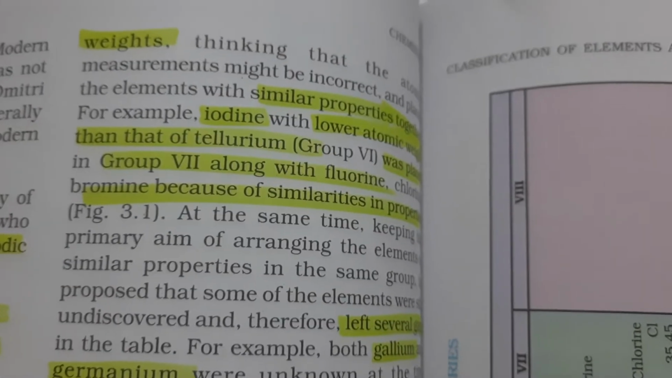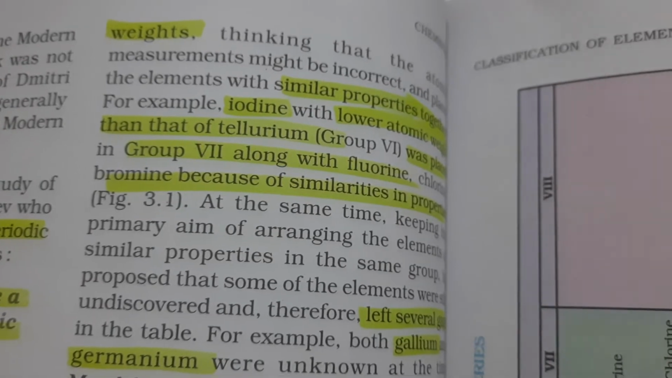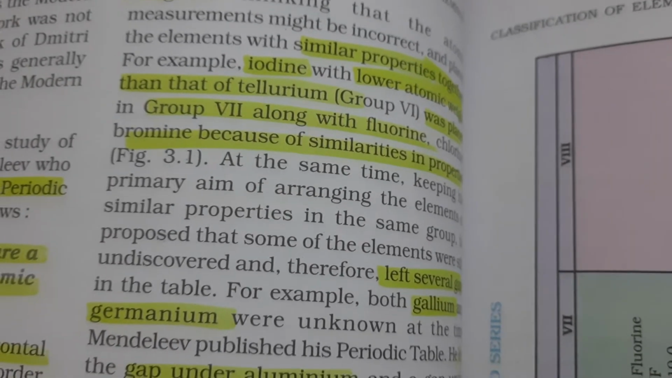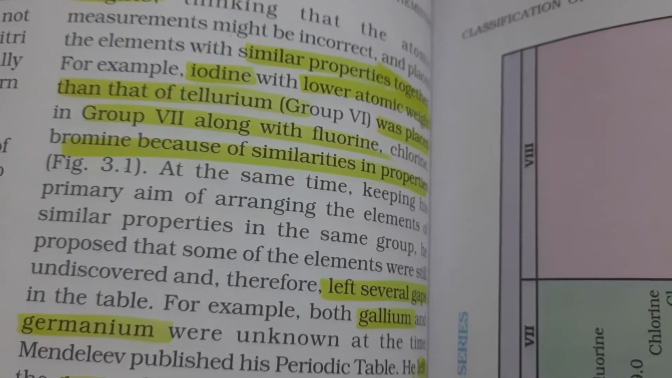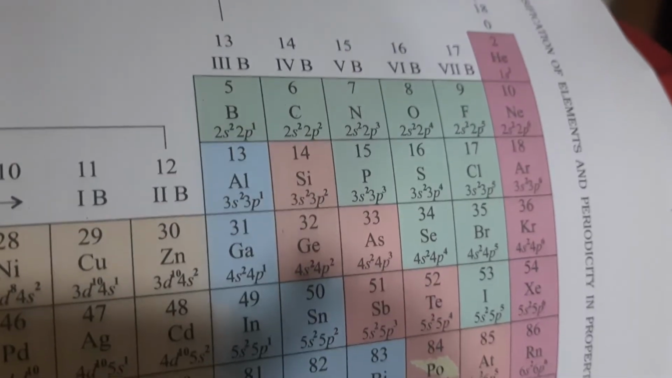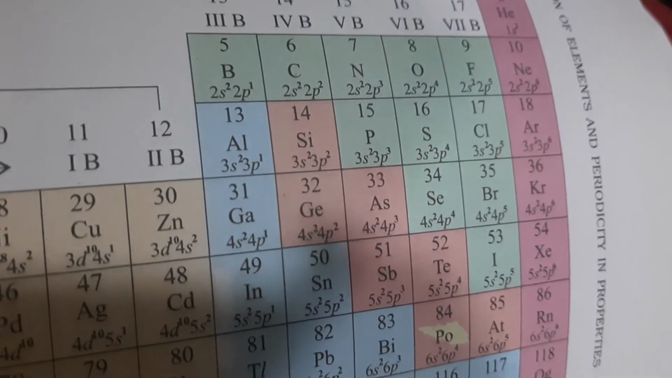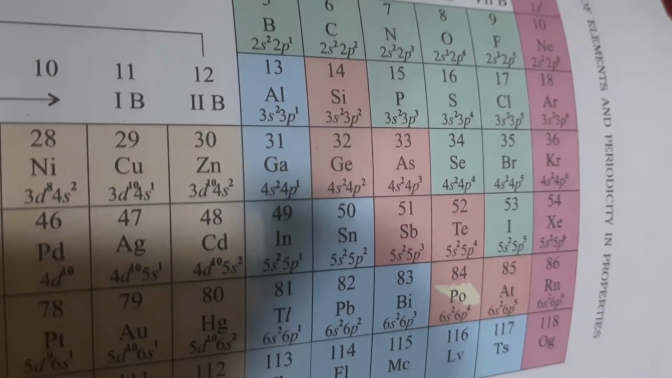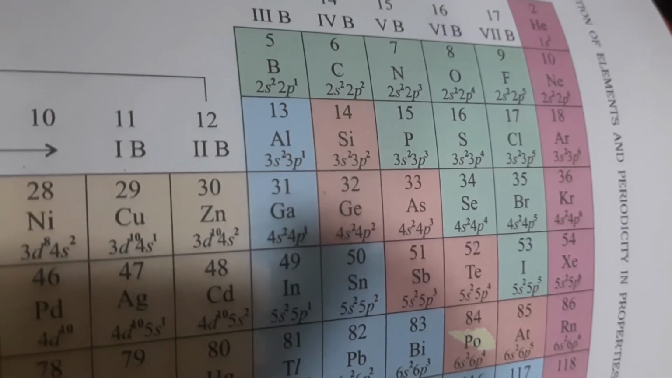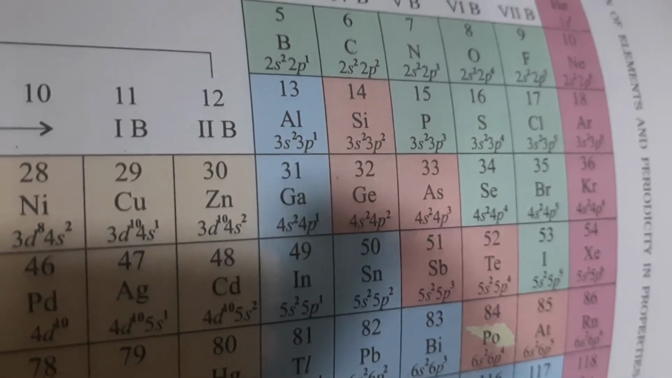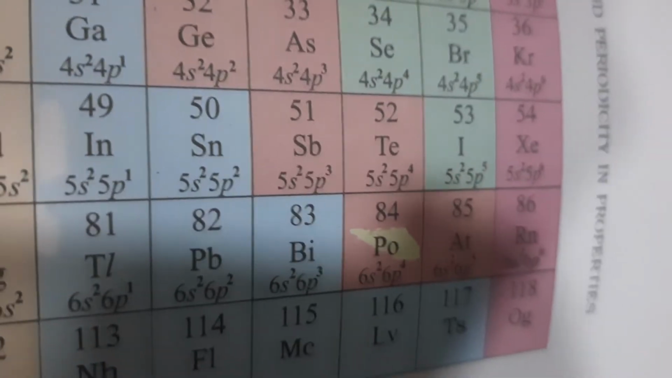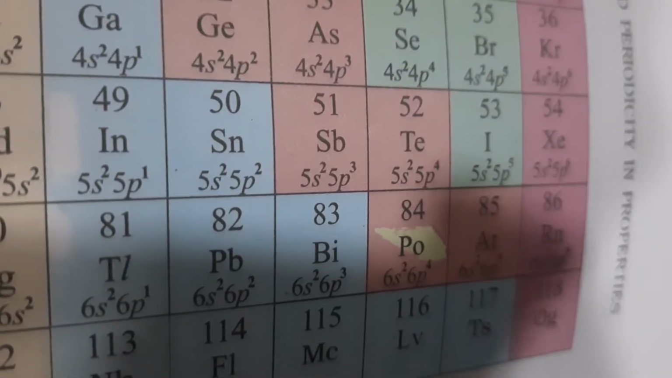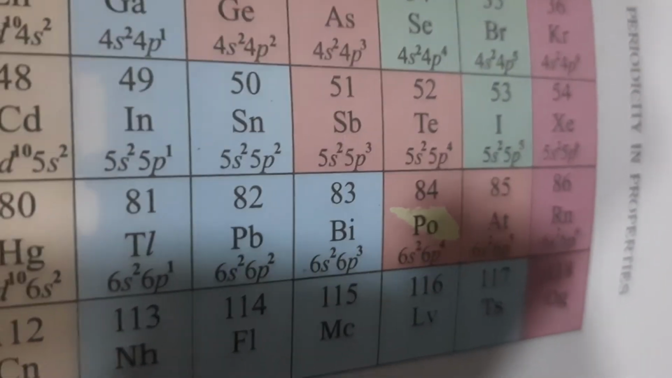It's not about group, it's about period. So tellurium was kept later and iodine was kept first. If you see, group 6 elements are oxygen, sulfur, selenium, tellurium. But if you see the 7th group: fluorine, chlorine, bromine, iodine. So here Te, that is tellurium, is first and iodine is second. But before, Mendeleev kept iodine first and tellurium second.